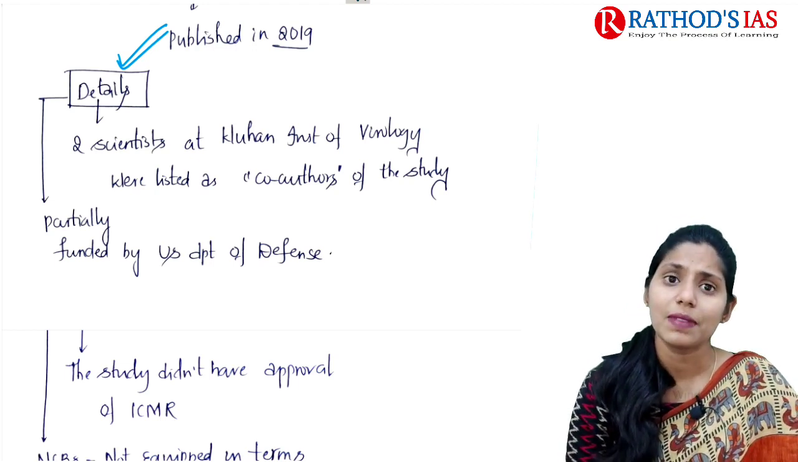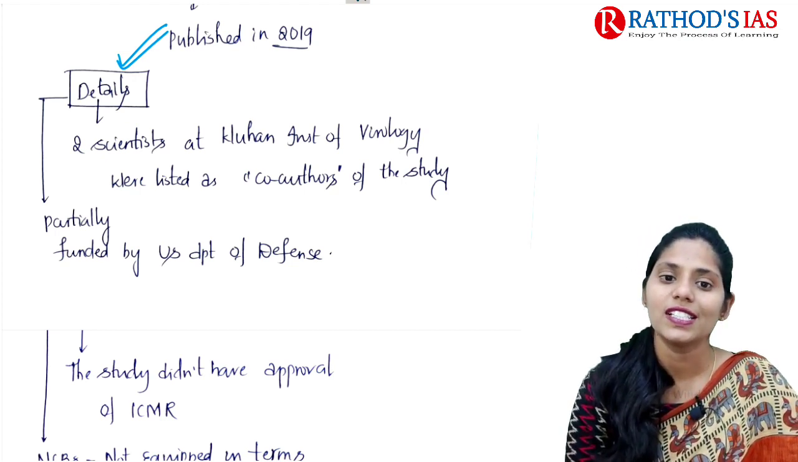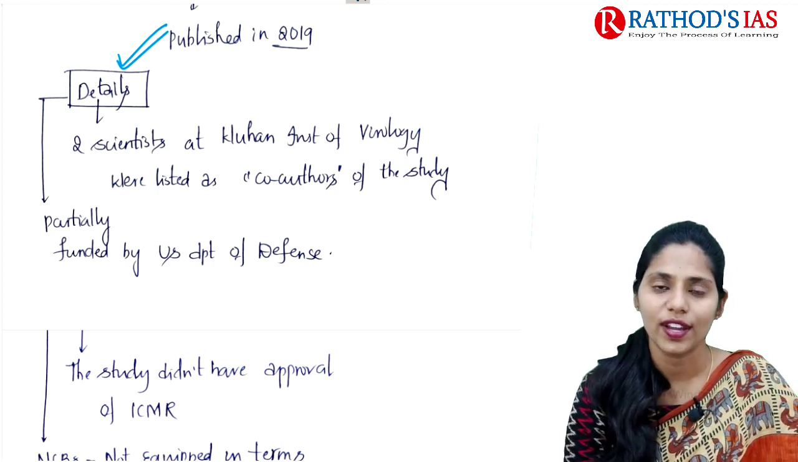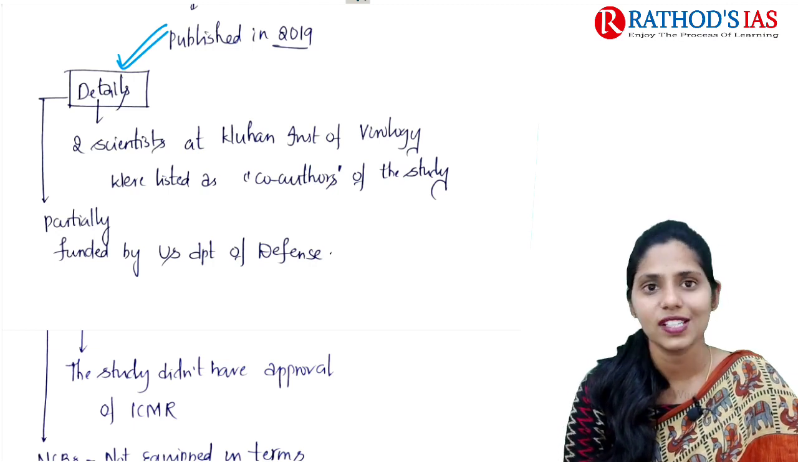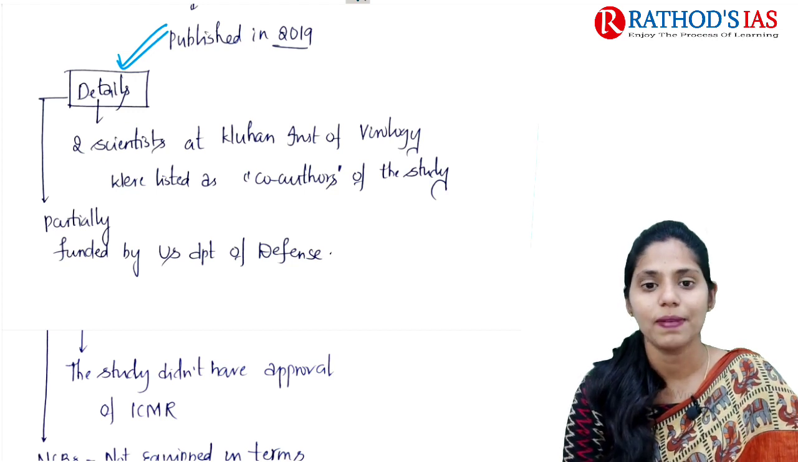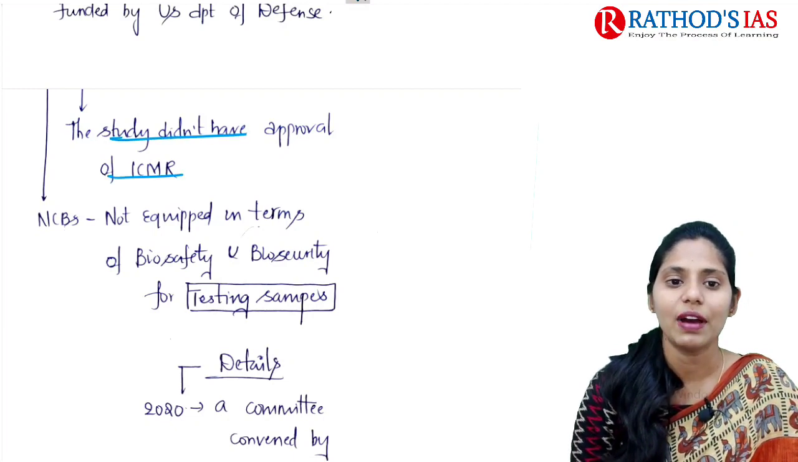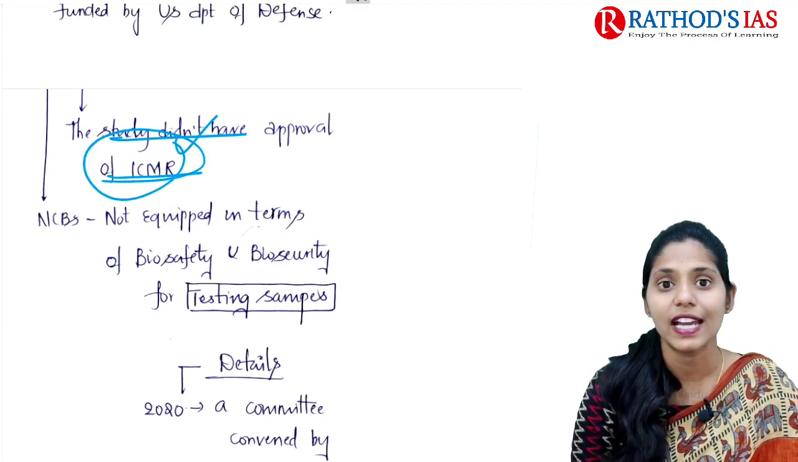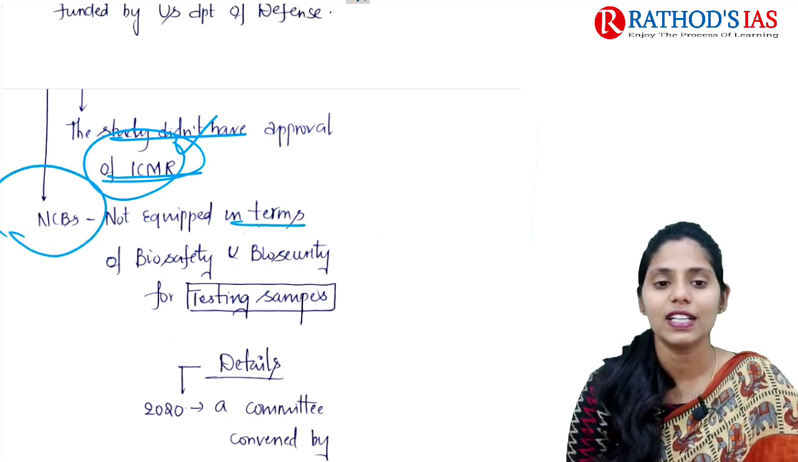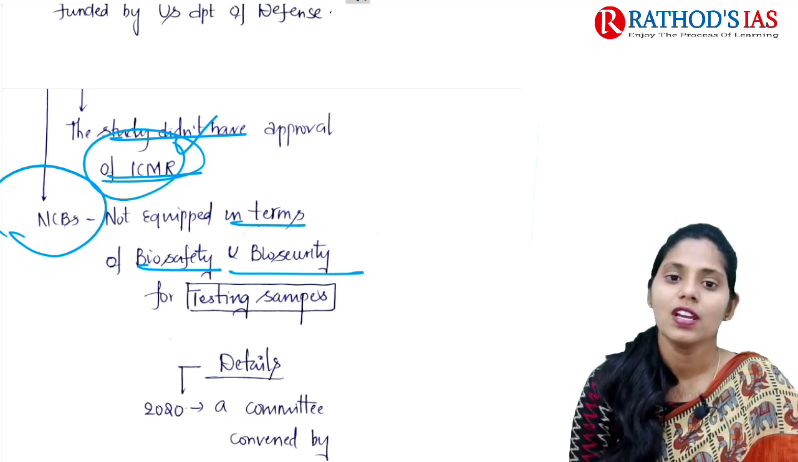If you see some details, it says that two scientists at Wuhan Institute of Virology were listed as co-authors of this study. So the first important concern here is the Wuhan Institute of Virology. And this study was partially funded by the US Department of Defense. It is also a cause of concern. The next one is that this study was not approved by the Indian Council of Medical Research, that is ICMR. And NCBS is also not equipped in terms of biosafety and biosecurity for testing the samples of these bats. So these are some important things.